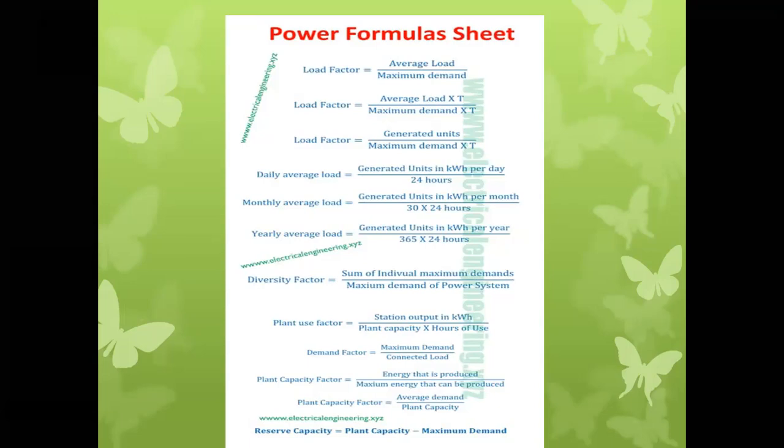Then plant use factor or utilization factor is the ratio of station output in kilowatt hour divided by plant capacity into hours of use.